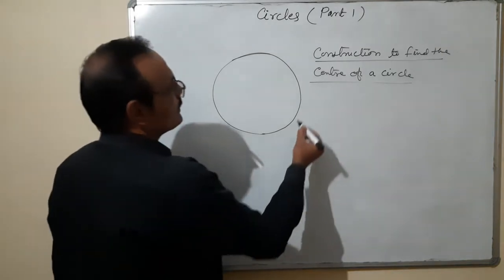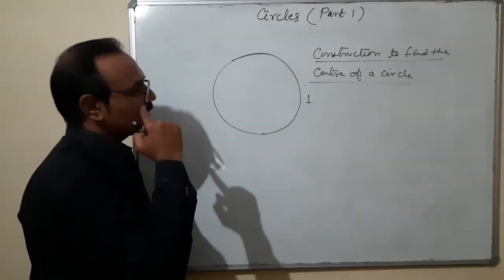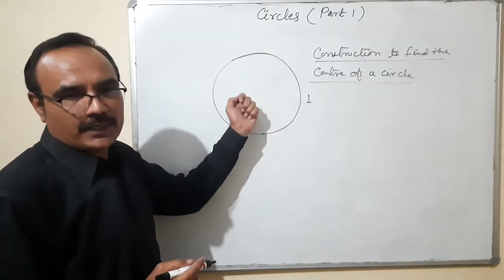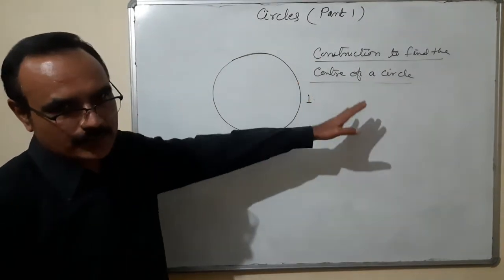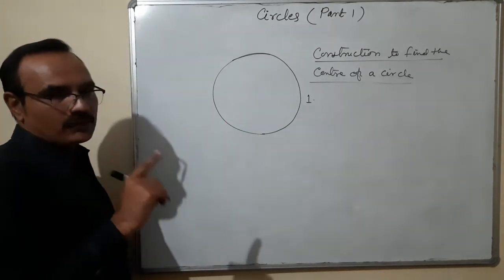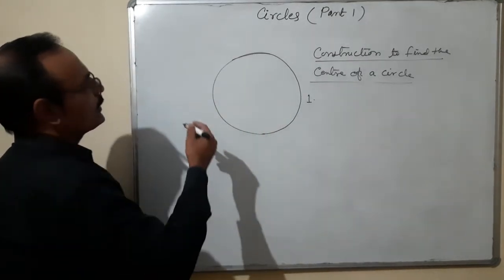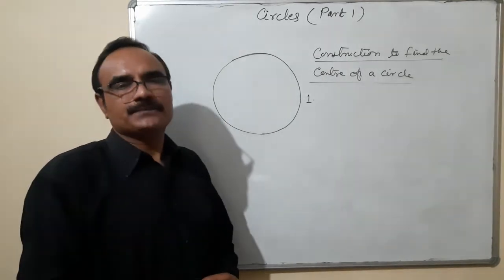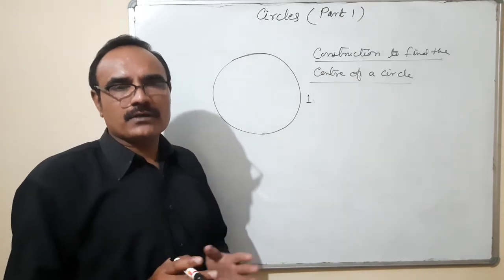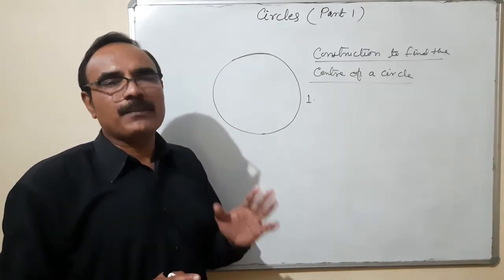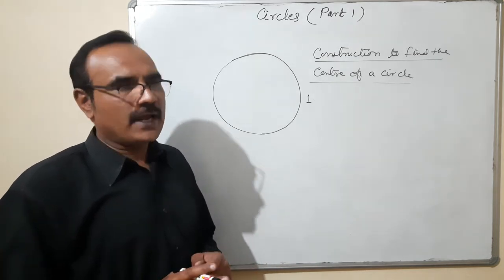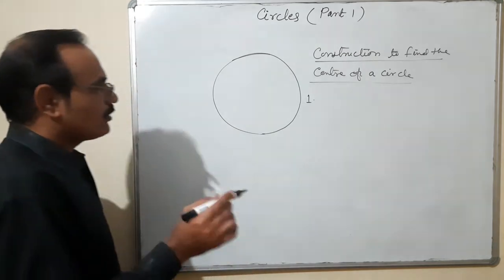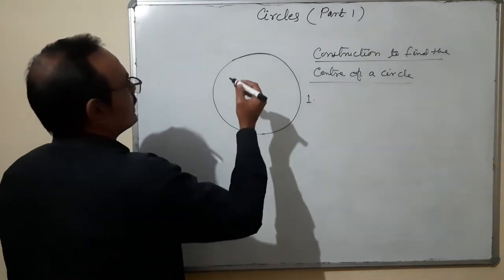Procedure, step by step. First I am solving it here. I am finding the center, and then I will write the steps one by one. First of all, draw two chords which are not parallel. That means two non-parallel chords are drawn on the circle.